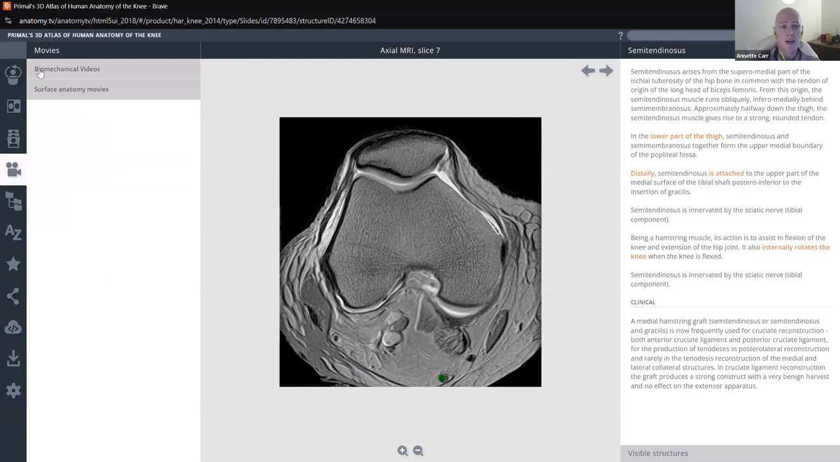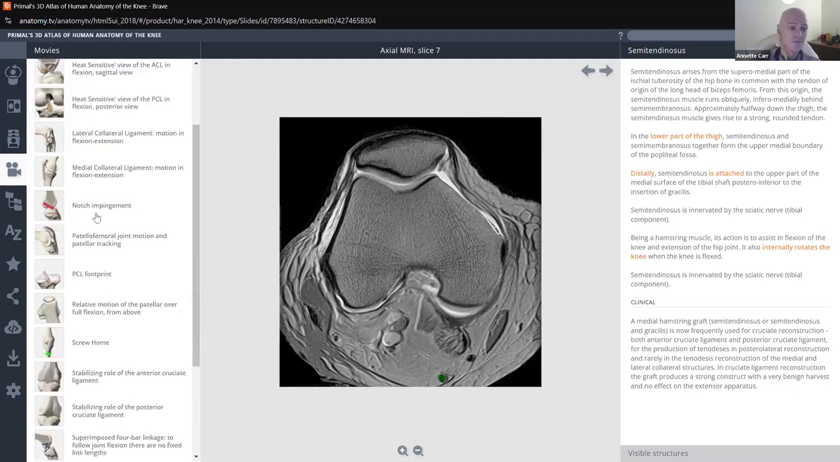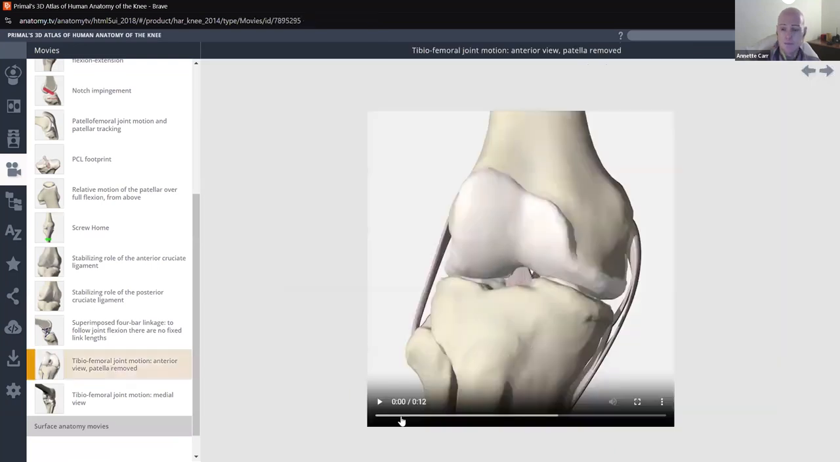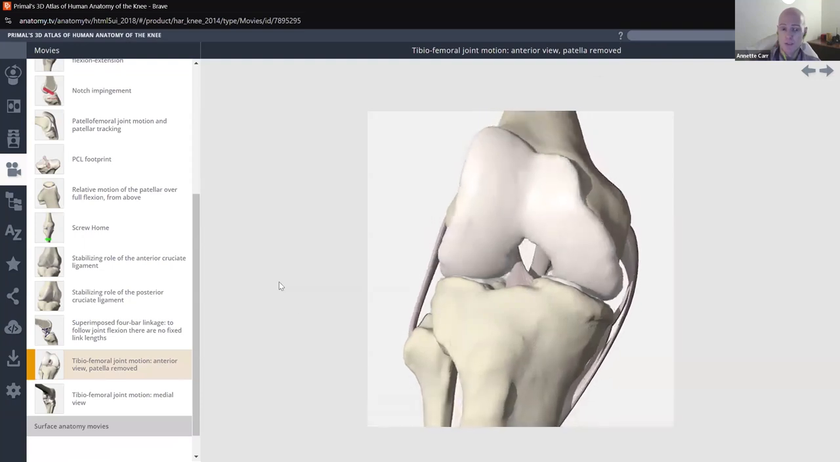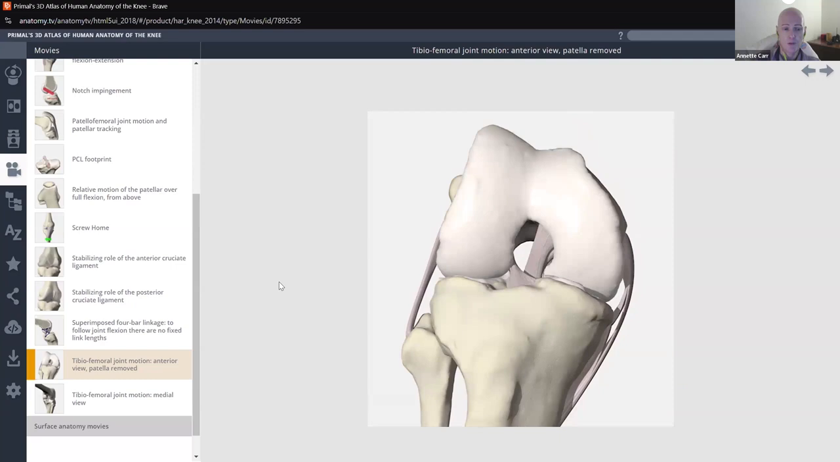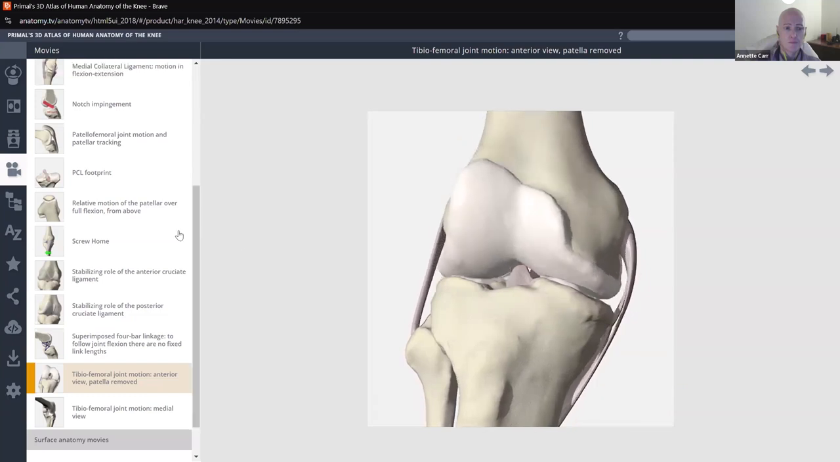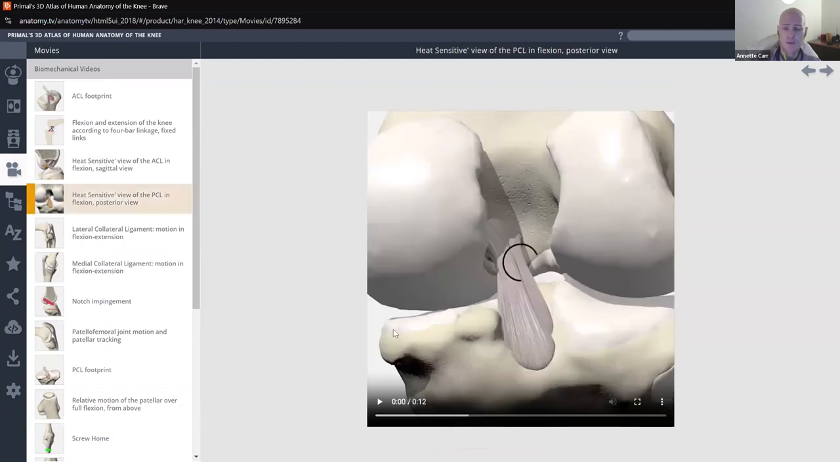Okay, so we have biomechanical videos here. If you click on the little movie icon here, you have biomechanical videos. This is going to show you how the knee joint moves, for instance. Here we go. I don't know what this motion is, but if you click here, it's going to show you how the knee joint moves in a certain area. This is the tibiofemoral joint motion, anterior view, patella removed. You can also see a heat-sensitive view of PCL inflection.